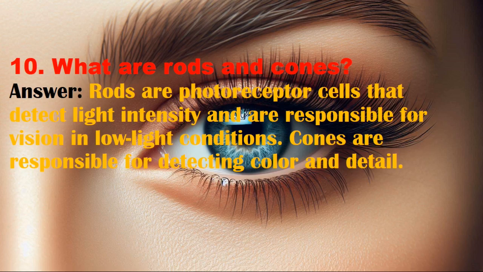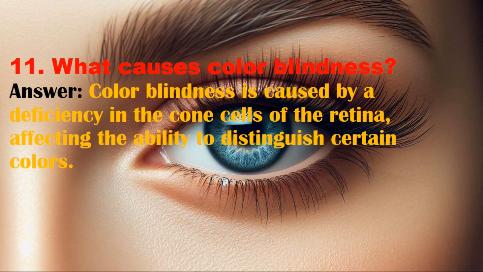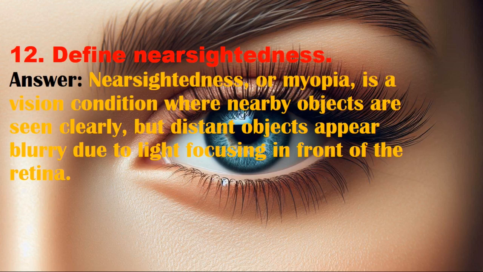10. What are rods and cones? Answer. Rods are photoreceptor cells that detect light intensity and are responsible for vision in low light conditions. Cones are responsible for detecting color and detail. 11. What causes color blindness? Answer. Color blindness is caused by a deficiency in the cone cells of the retina, affecting the ability to distinguish certain colors.